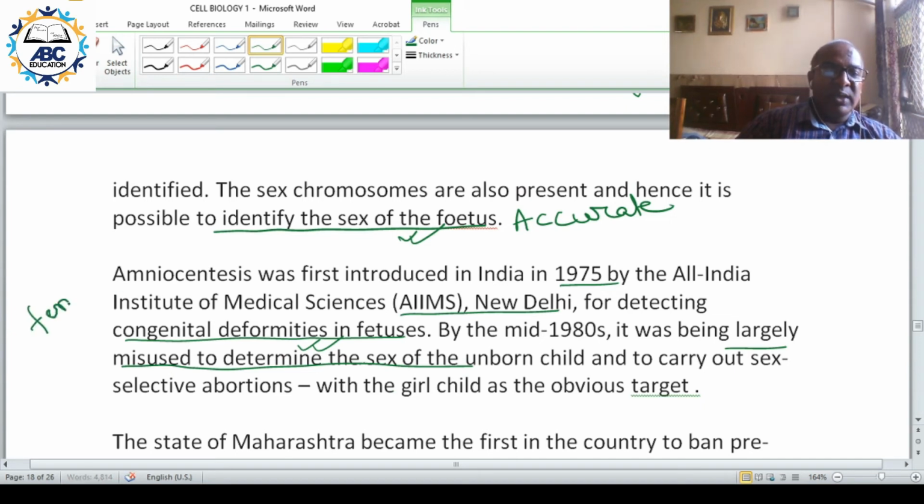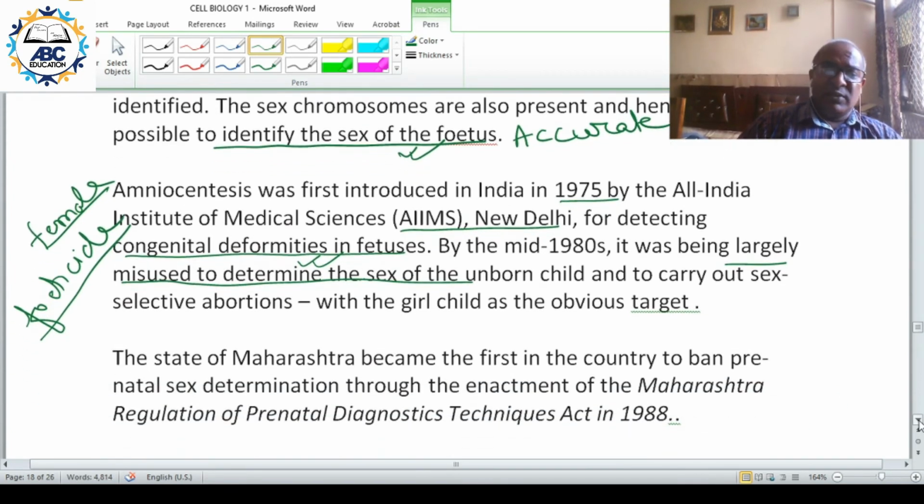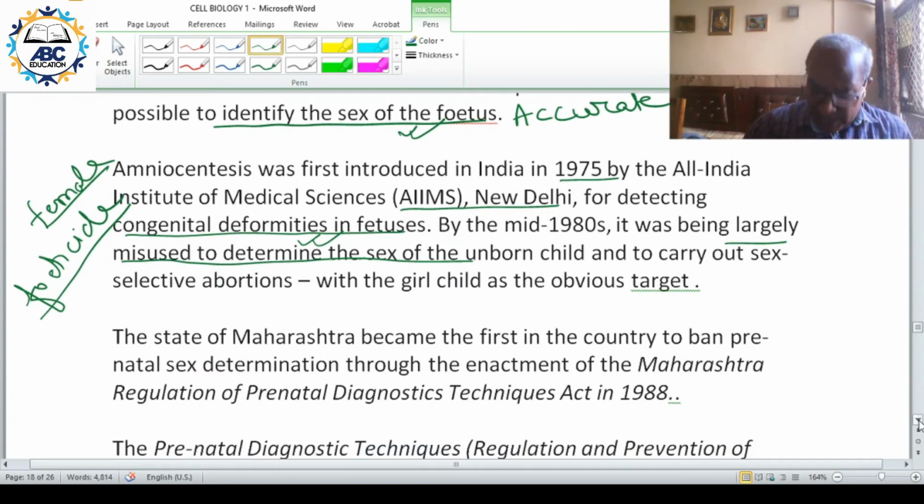This was the typical case of female feticide, the killing of the female. This led to a decline in sex ratio.